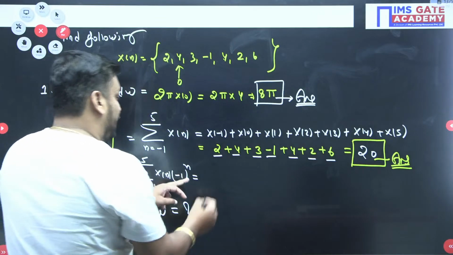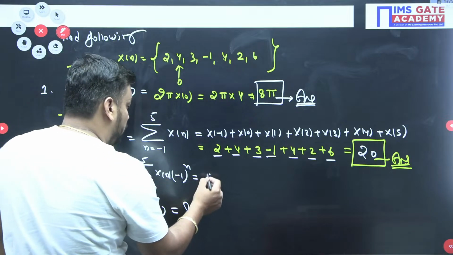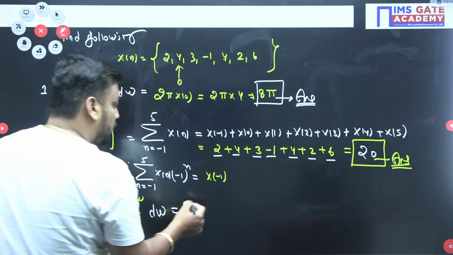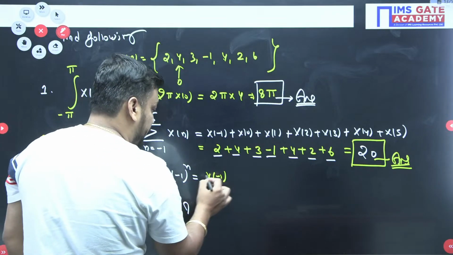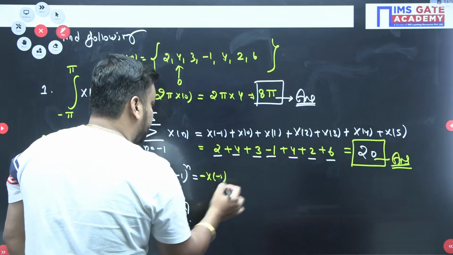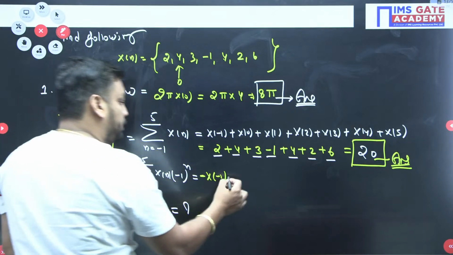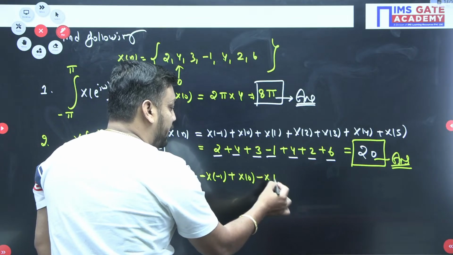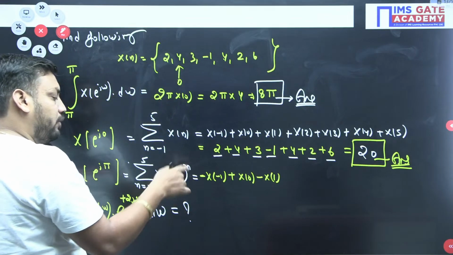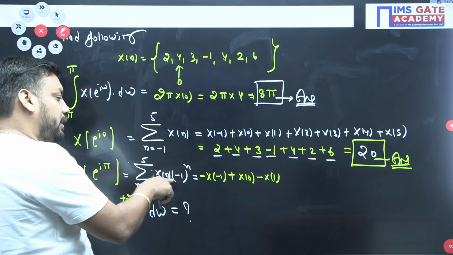So here what should I write? According to the power, the first value is x[-1], so minus 1 to the power minus 1. Minus 1 is odd, so it will be minus. Then n equal to 0, so minus 1 to the power 0 is plus 1, so it will be x[0]. Then minus x[1], because n is odd. Whenever n is odd, it gives a minus sign, and whenever n is even, it gives a plus sign.